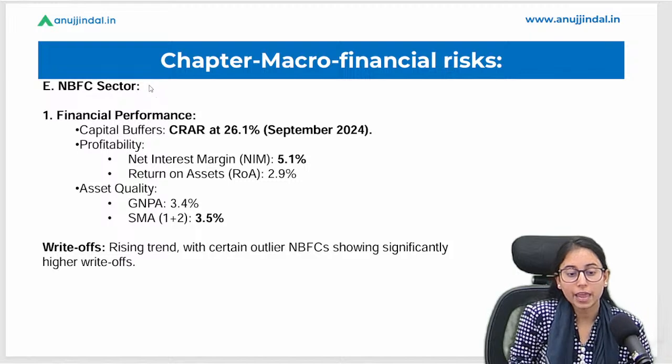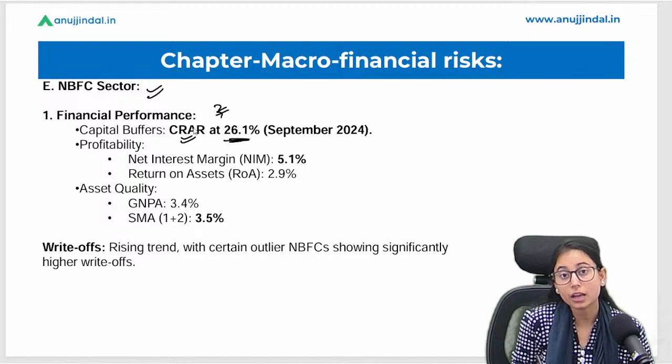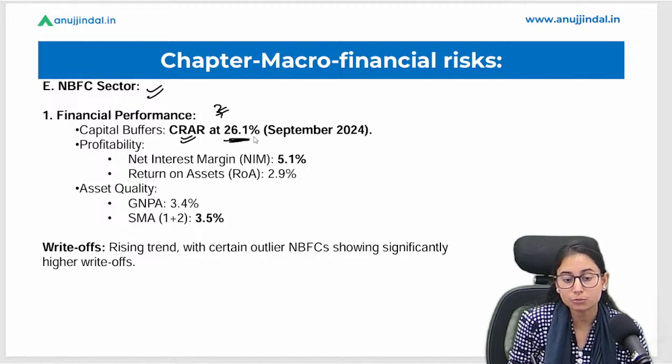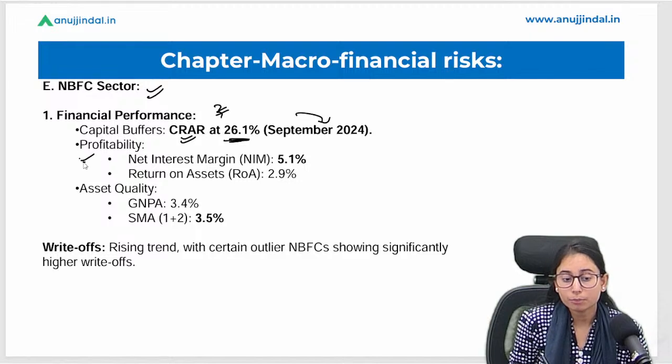If we talk about the NBFC sector, the financial performance is good. How? Because they have maintained a CRAR, a capital buffer with them of 26.1% as of September 2024. If we talk about the profitability, their net interest margin is 5.1%. What is net interest margin?